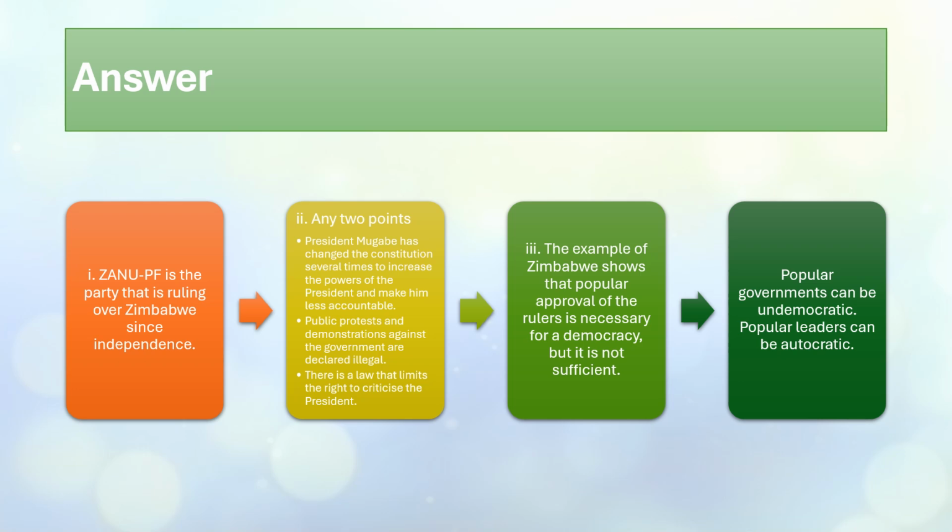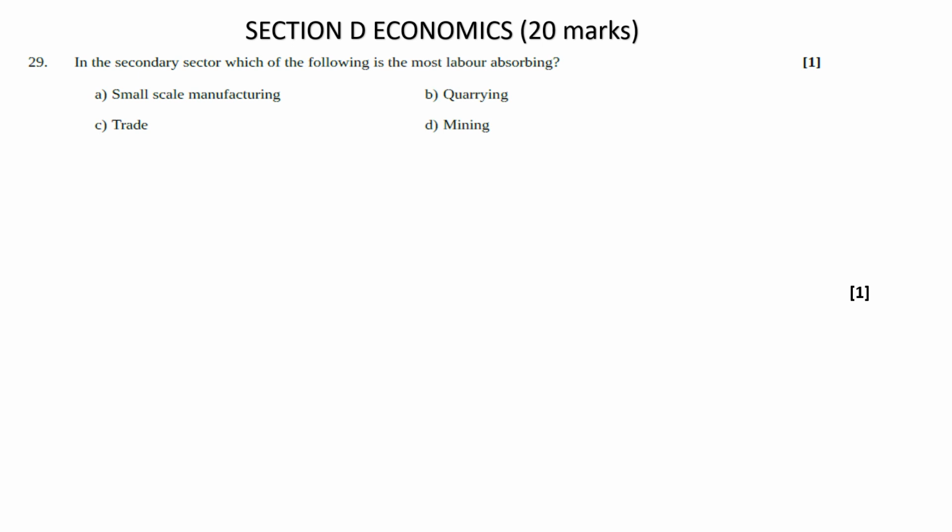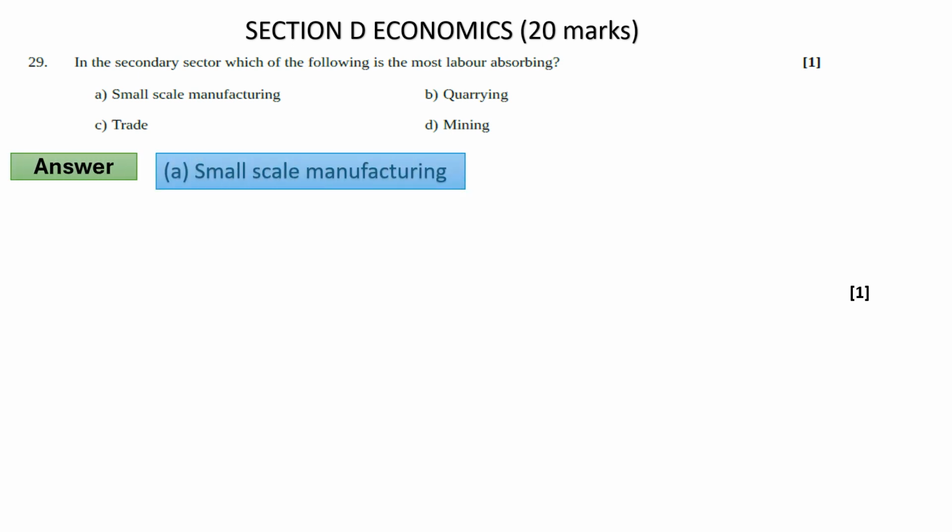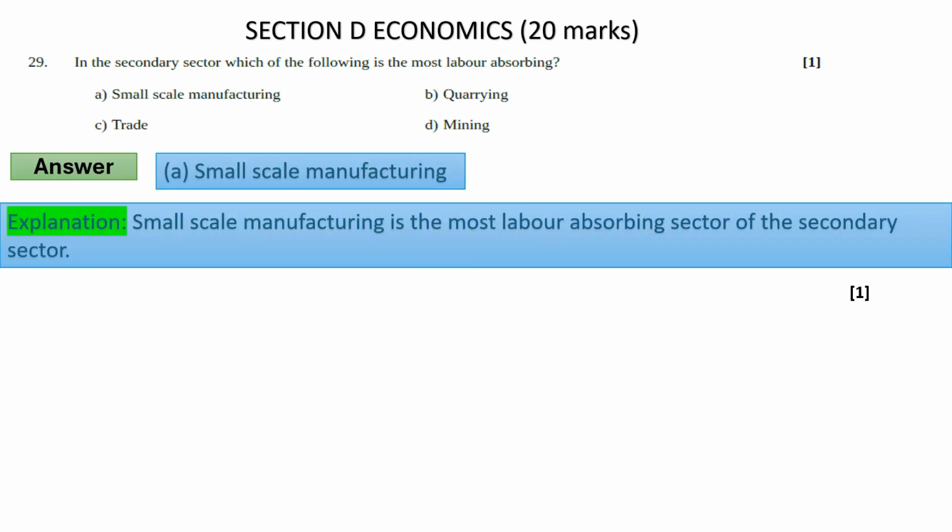Now move to our last section, that is economics of 20 marks. So our first question is about, in the secondary sector, which of the following is the most labor absorbing? So the answer will be option number A, small scale manufacturing. Explanation will be, small scale manufacturing is the most labor absorbing sector of the secondary sector.